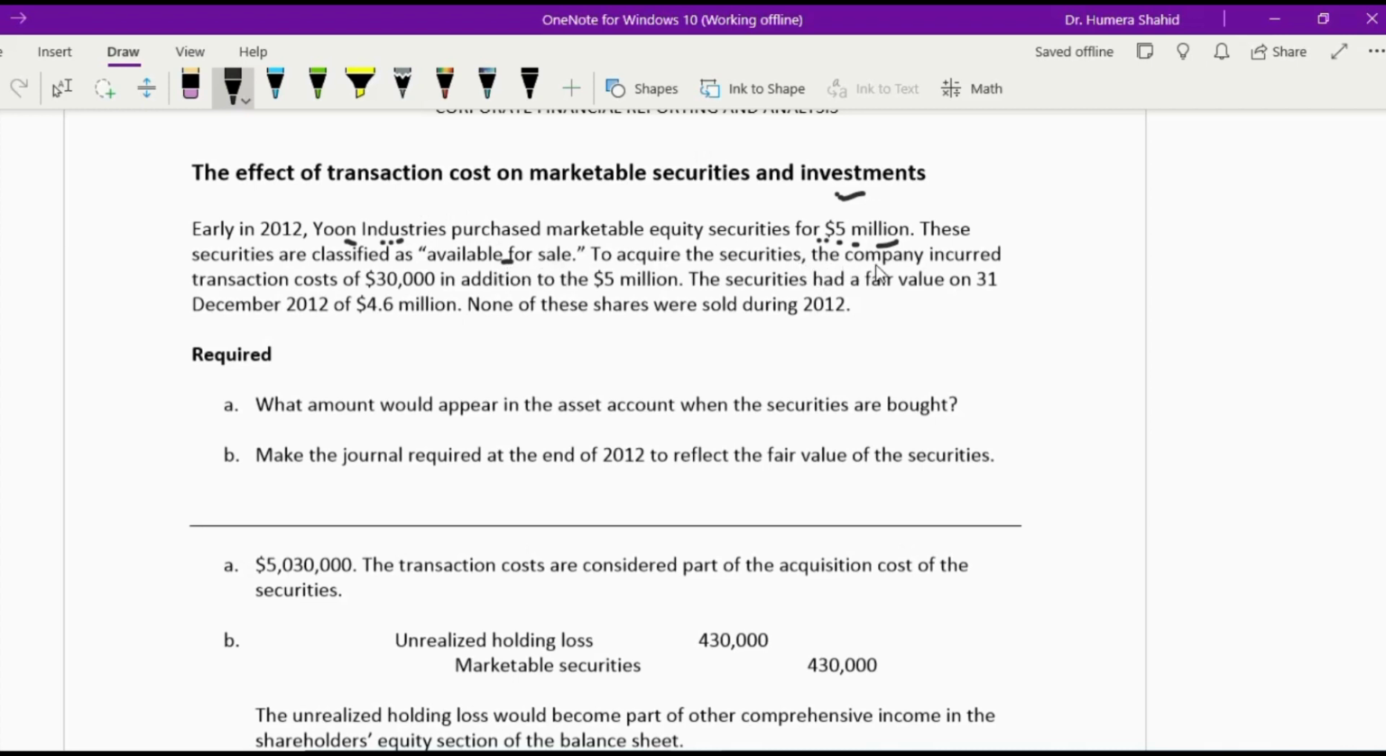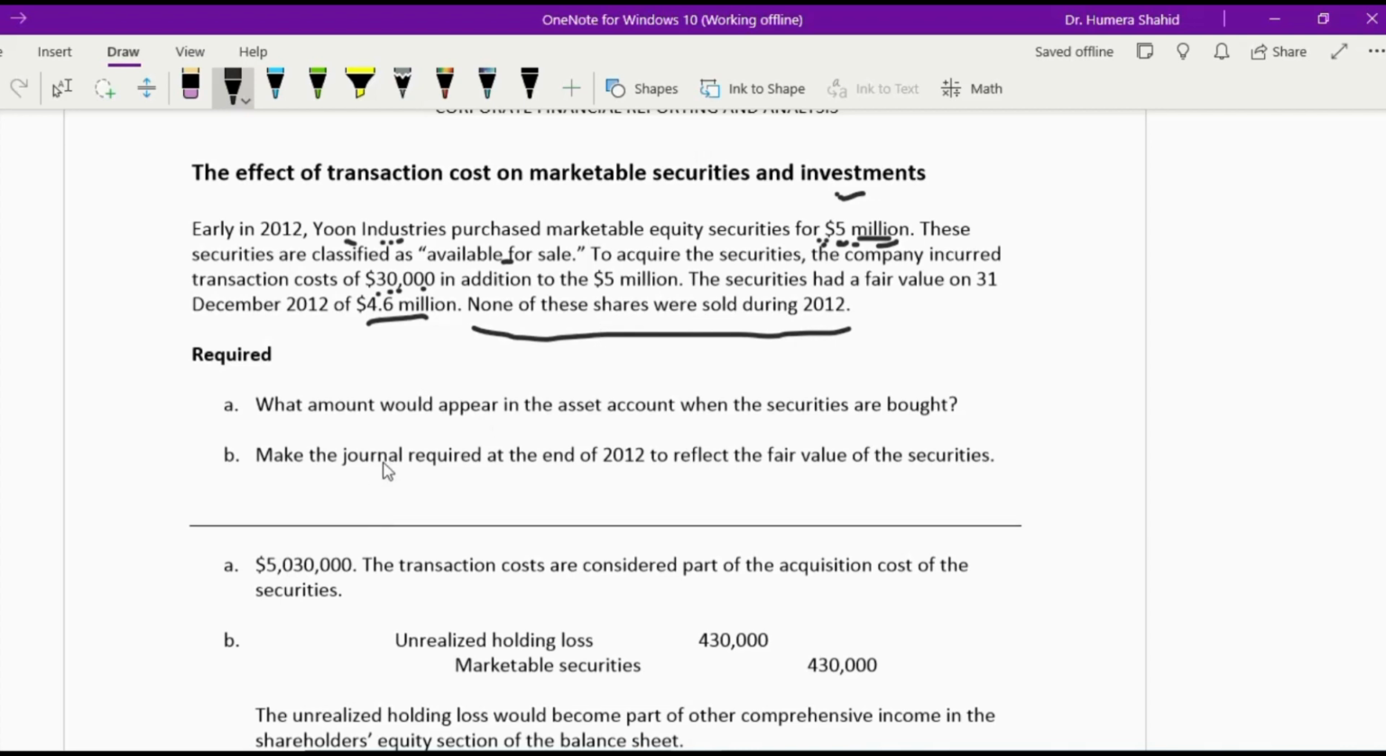To acquire these securities, the company incurred transaction costs of $30,000 in addition to the 5 million. So 5 million was the purchase price, but in order to register and complete the transaction, they also incurred this $30,000. Together, it's going to be the complete cost of these marketable securities. The securities had a fair value on 31st December 2012 of 4.6 million. This is the fair value at the end of the year. None of these shares were sold during that year, so no sale happened.